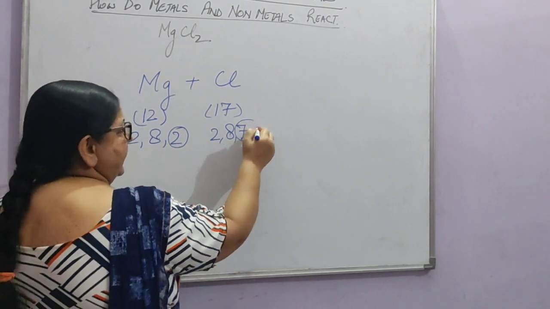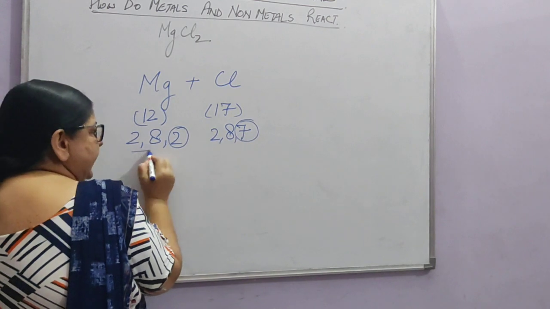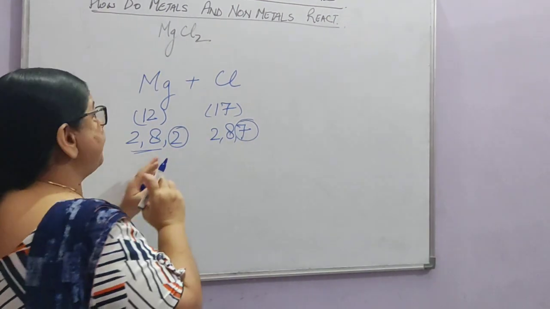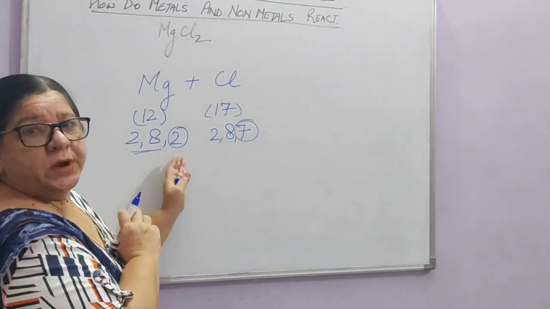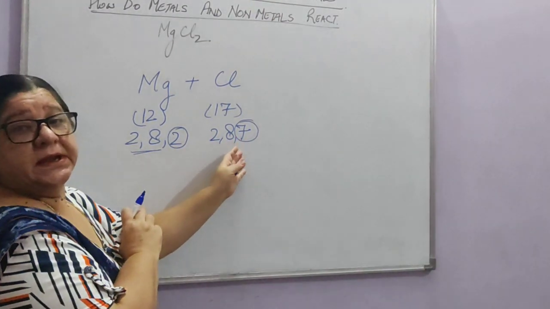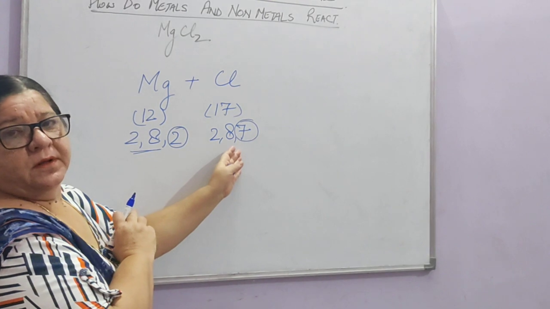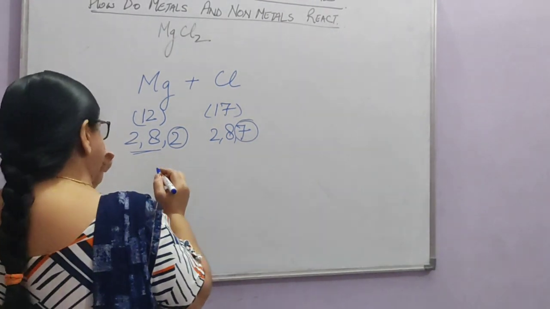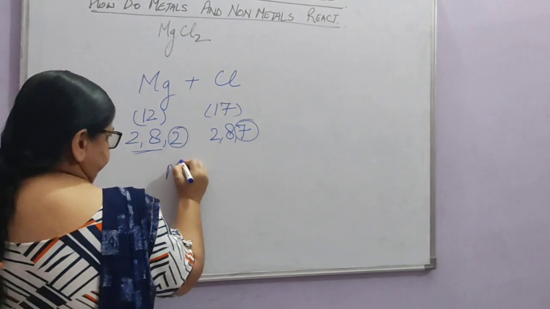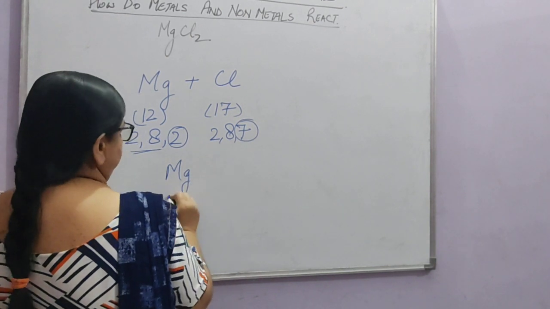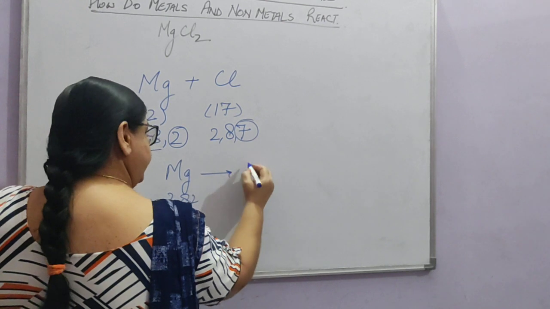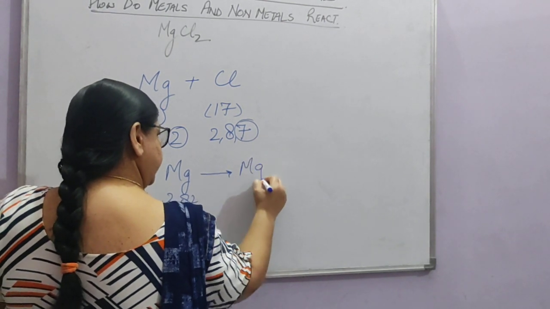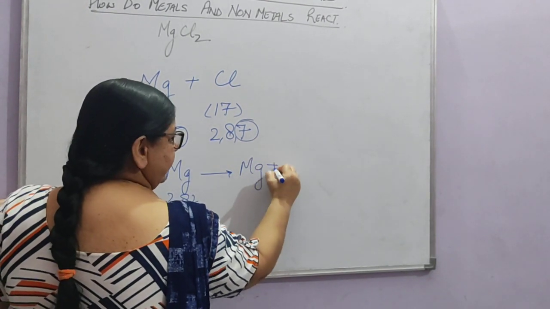This has got 7. That means to attain stability, the magnesium element can give away 2 electrons. But chlorine needs only 1 electron. Right? So what will happen here? We can write like this. Magnesium will give away 2 electrons.